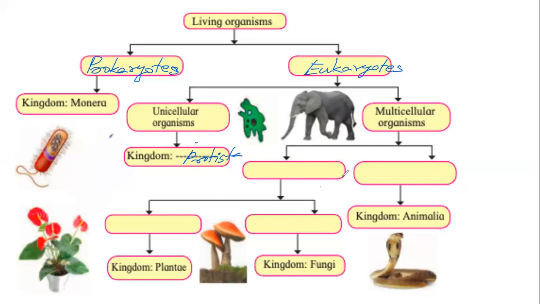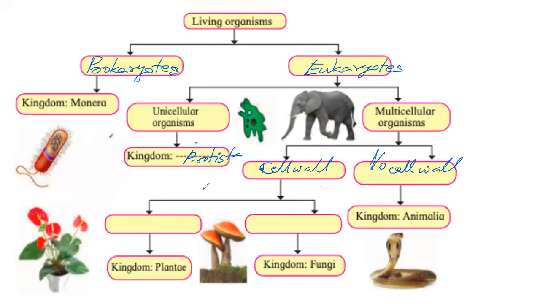So where we see kingdom Animalia, those are the organisms which have no cell wall. And the other group has cell walls.